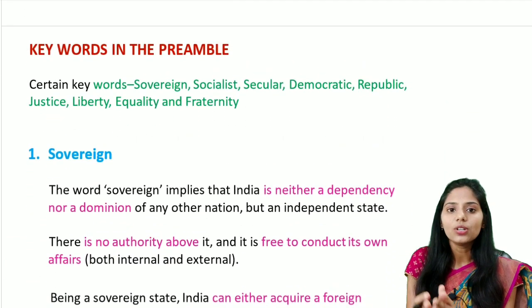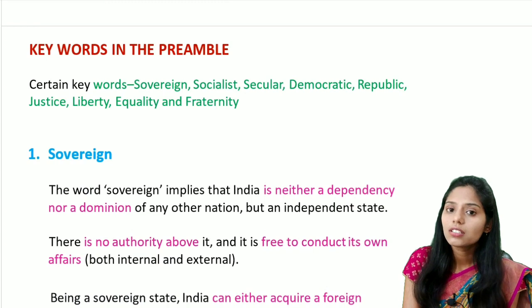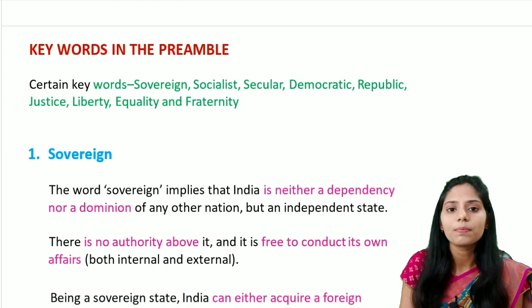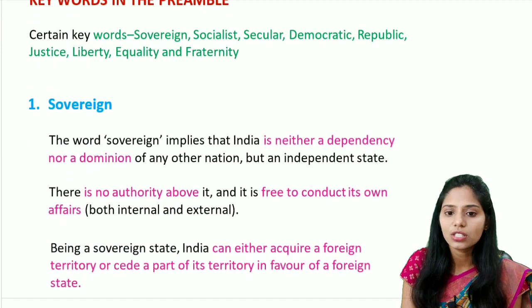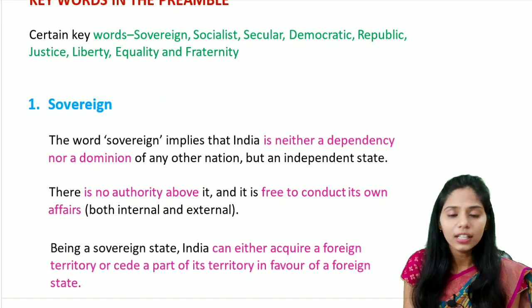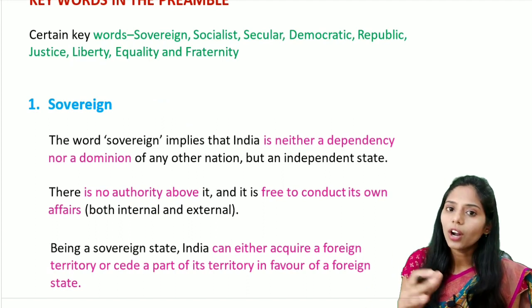The keywords include sovereign, socialist, secular, democratic, republic, justice, liberty, equality and fraternity. So the first important keyword that you should remember is sovereign. Here, what is the meaning of sovereign? Sovereign means we are independent, in simple terms. We are not dependent, we are not a dominion.